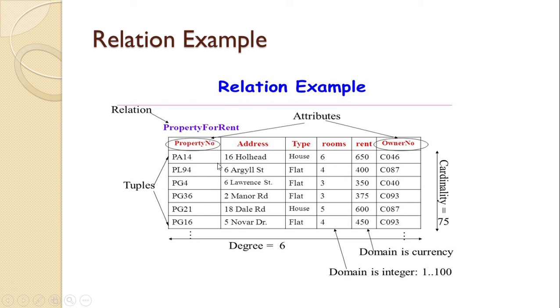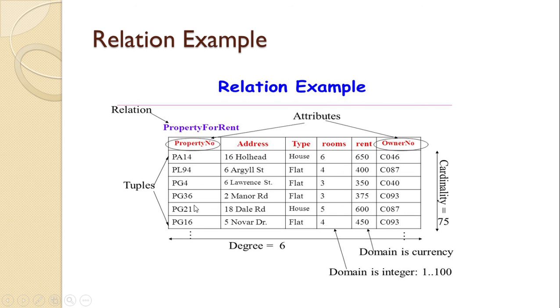Suppose these are 75 rows, then these are 75 tuples, all 75 different tuples. And the cardinality will be 75 because there are 75 total rows. This is the first tuple, then second tuple, third tuple, and so on.